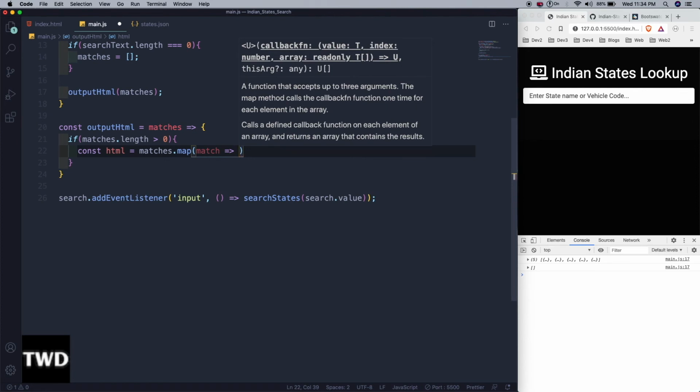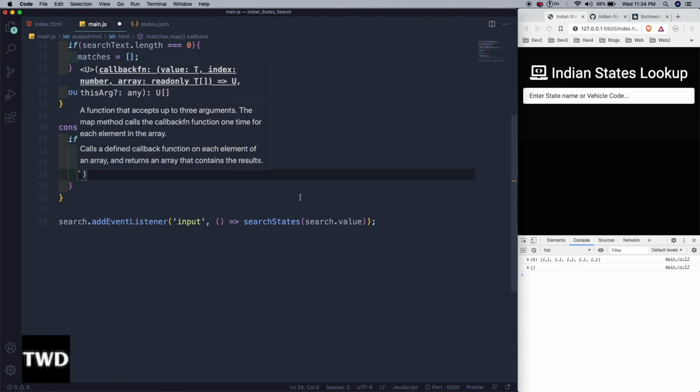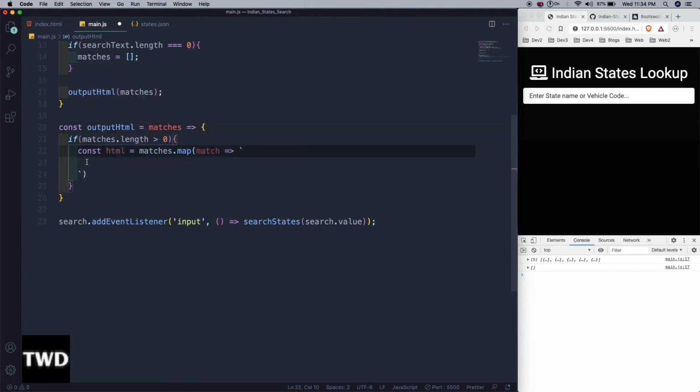We are going to use backticks, this ES6 template string, and then we have to type some code, because we are going to output the HTML from here itself.